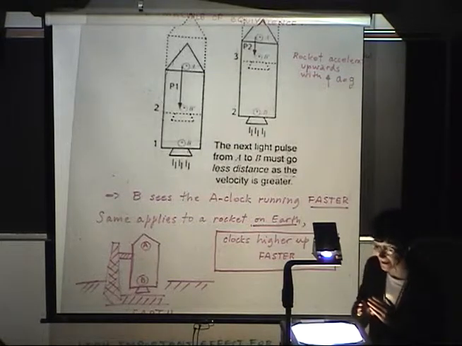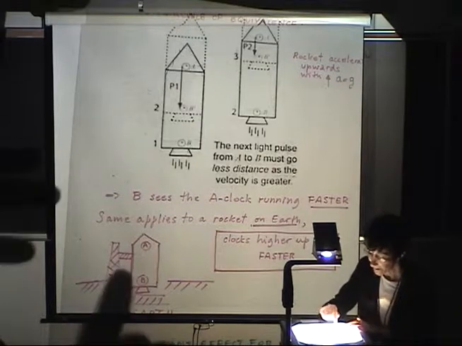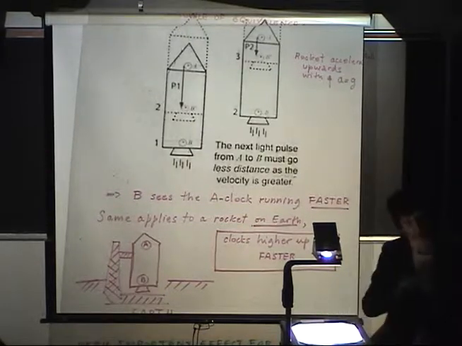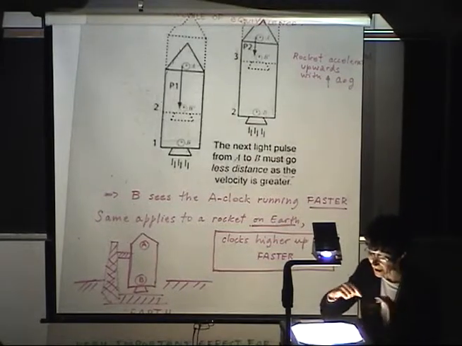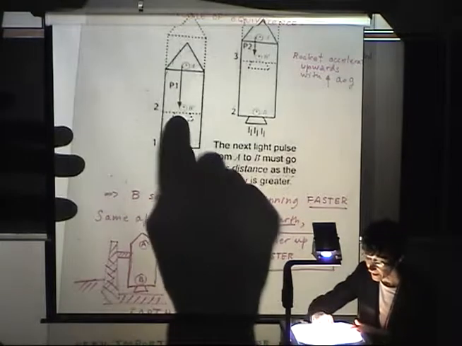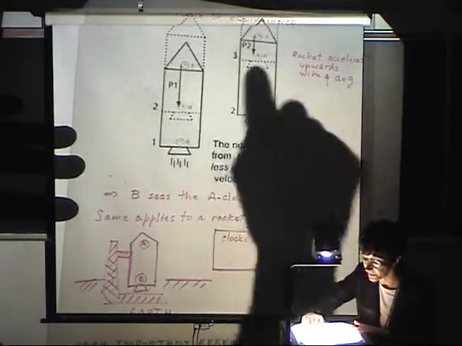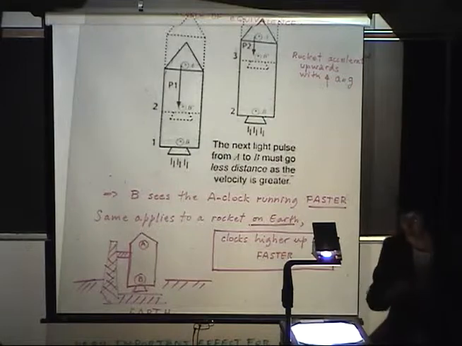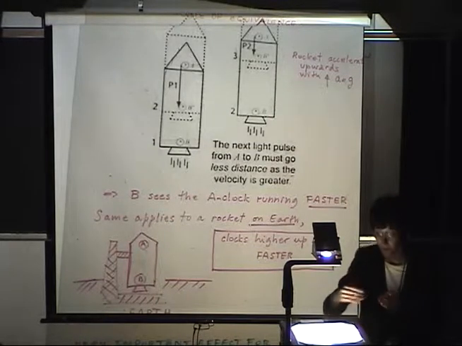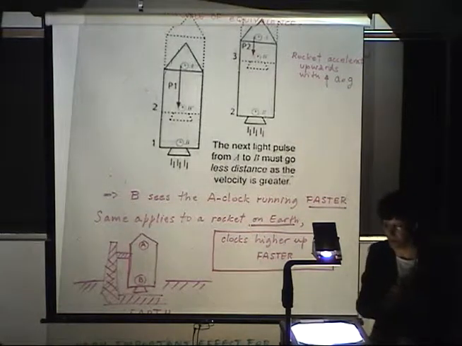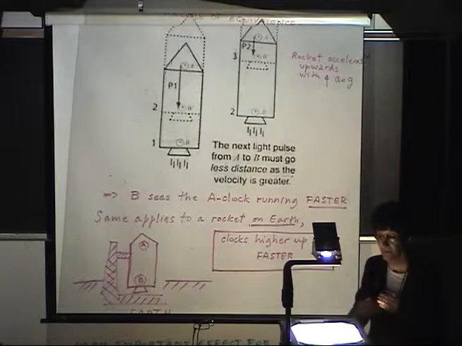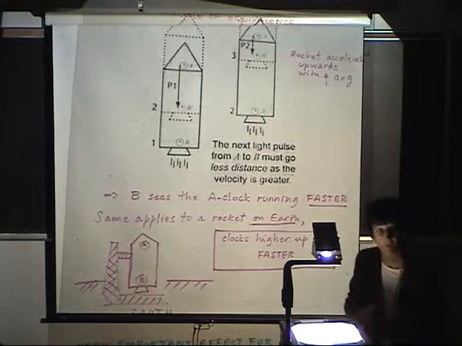This spaceship is accelerating upwards. The clock A throws pulses of light at regular intervals, for example, 1 second. So 1 second, one pulse, another pulse, another pulse. Because the velocity of the point of reception, where B is, is always moving faster with respect to where A was at the time it was emitted. So the velocity of B is always faster than the velocity of A at the point of emission, right?